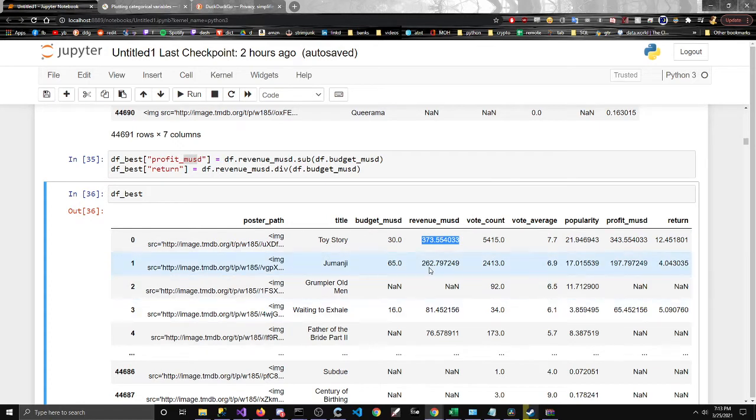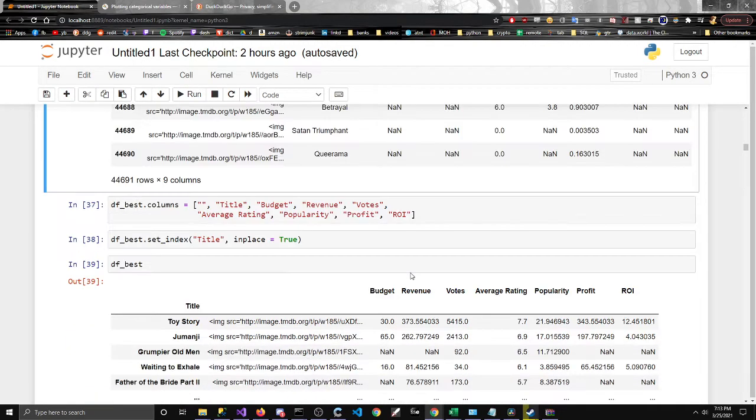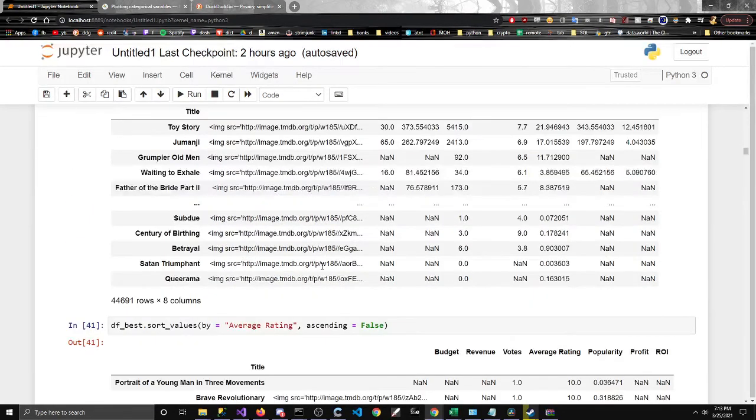That's what I'm trying to look at, the profits on each movie and what the budget was.